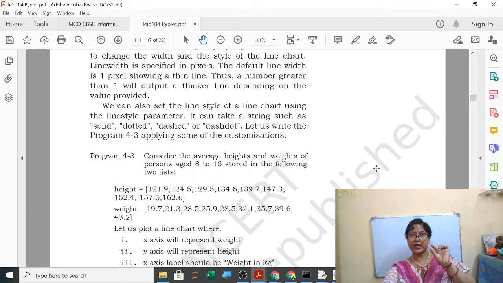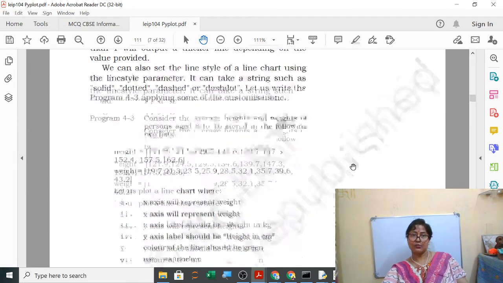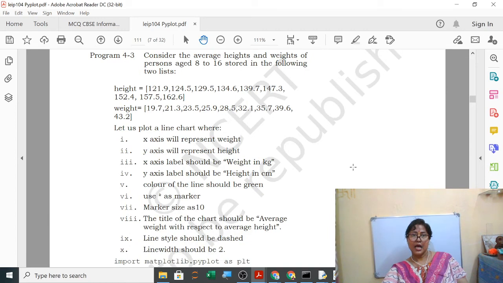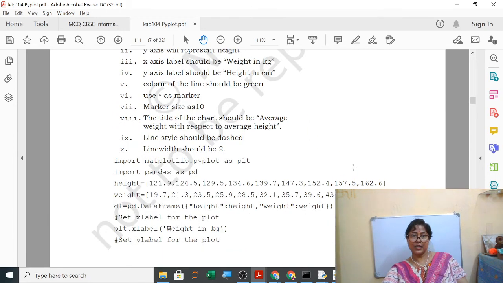So if you want to make a thicker line, you can use the other widths. We can also set the line style of a line chart using the line style parameter. It can take a string such as solid, dotted, dashed or dash dot. So we will use it once and we will see how it is functioning.